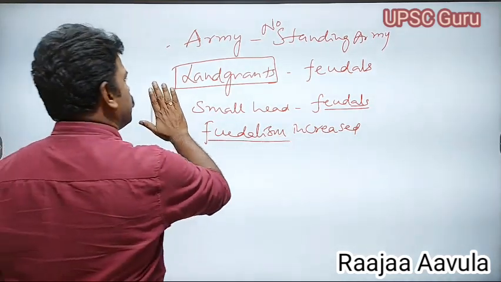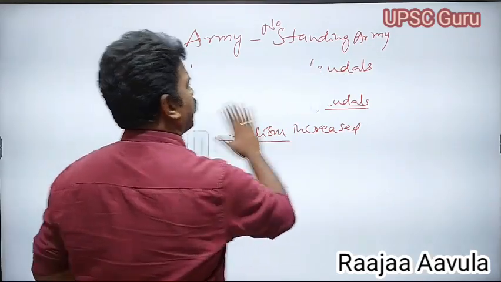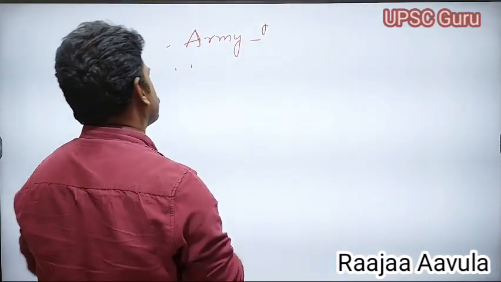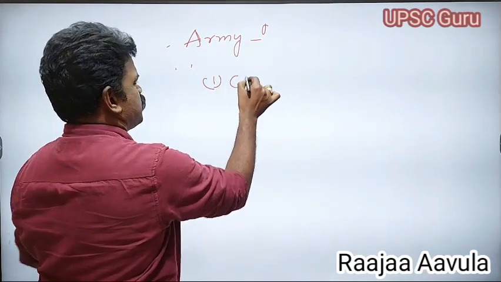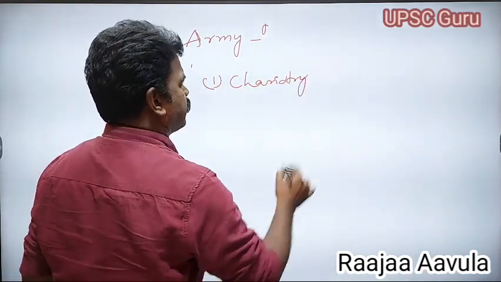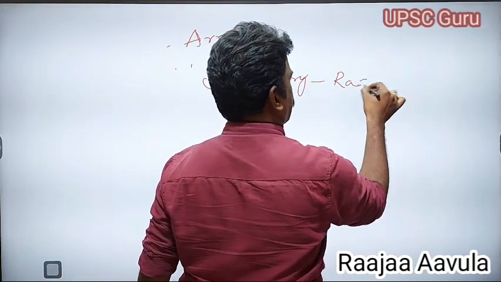And the army was of four types. They maintained four forces. Chariotry, that is called Radhabala.